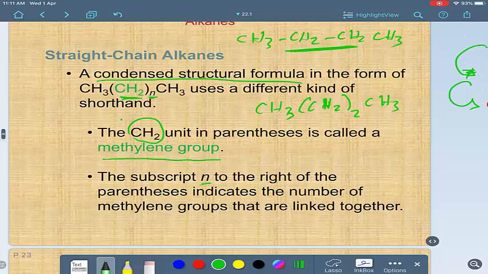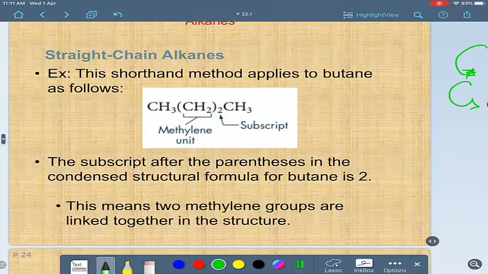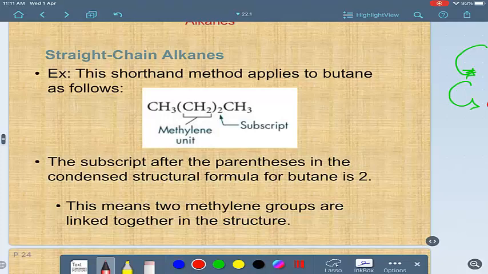The subscript n is the number of methylene groups inside the parentheses. You don't need to show the bonds here between carbon and hydrogen. We have an example here. Look at this. It's exactly what I did: CH3 here, CH3 here, and CH2 by 2 in the middle. The CH2 group is called the methylene unit, and this is a subscript as we said before.